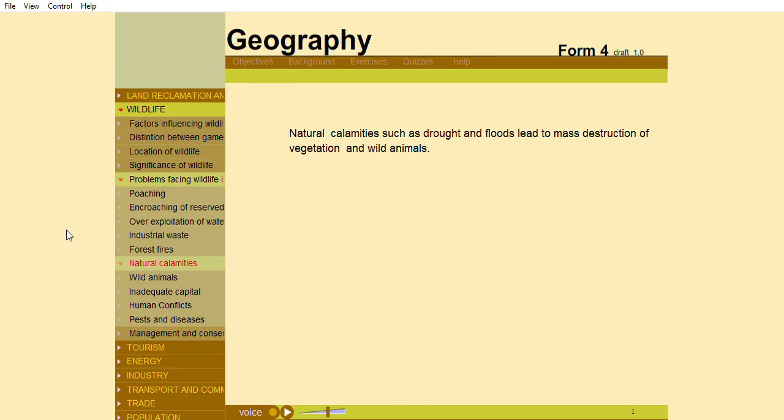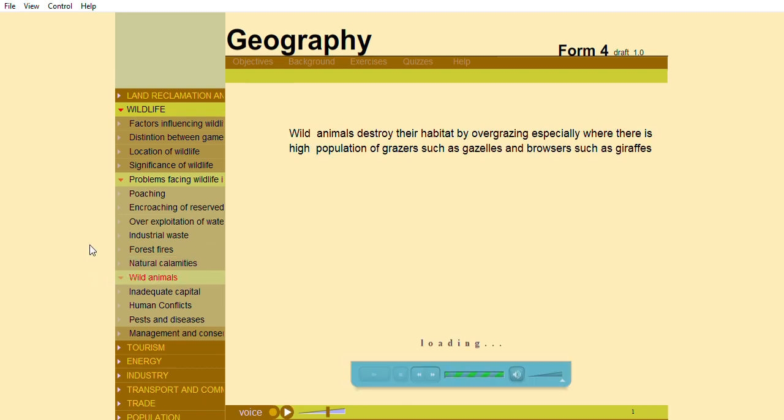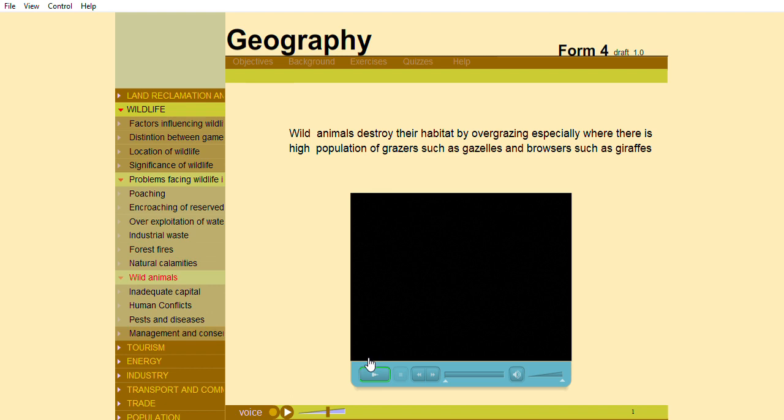Natural calamities. Natural calamities such as drought and floods lead to mass destruction of vegetation and wild animals. Wild animals destroy their habitat by overgrazing, especially where there is a high population of grazers such as gazelles and browsers such as giraffes.